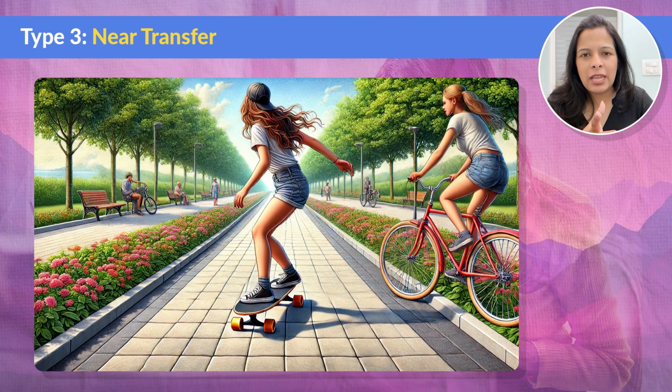So let's imagine that you were a kid and you were learning to ride a bicycle. Now, it might be easier for you to learn to ride a skateboard once you have gotten command over the bicycle, because both the activities require balance and coordination. So once you have got the hang of balancing on a bike, it helps you quickly adapt to a skateboard. You're transferring your balance skills from one activity to another, and that makes learning the new skill much easier. So near transfer basically happens in very similar, connected situations.